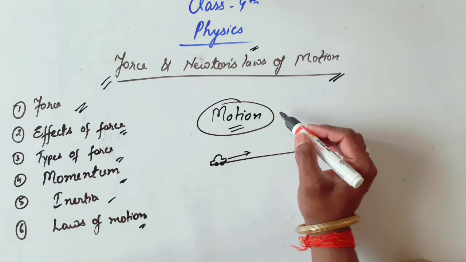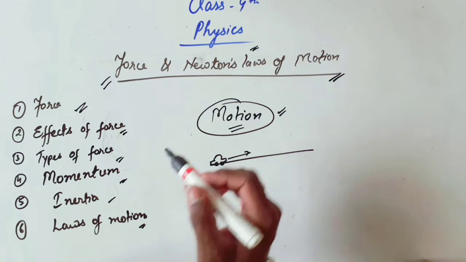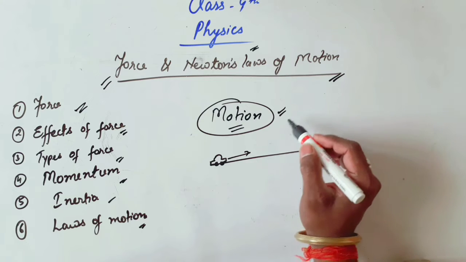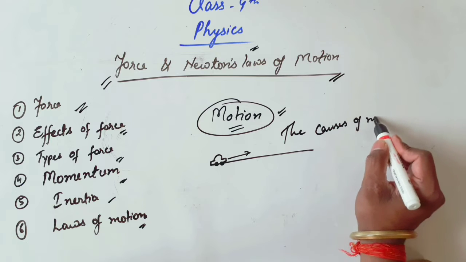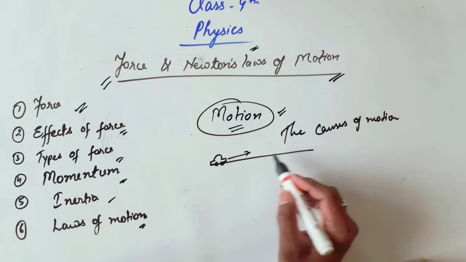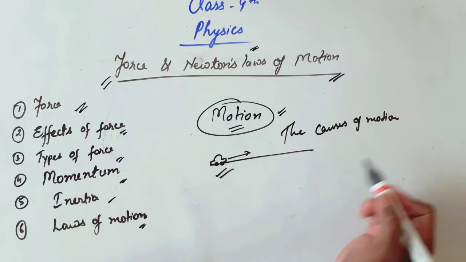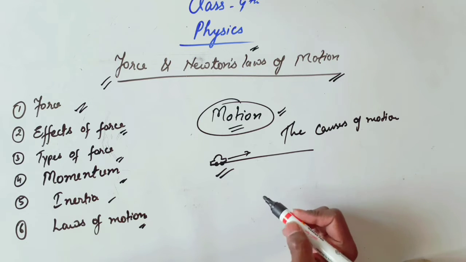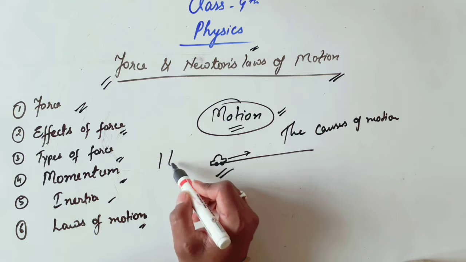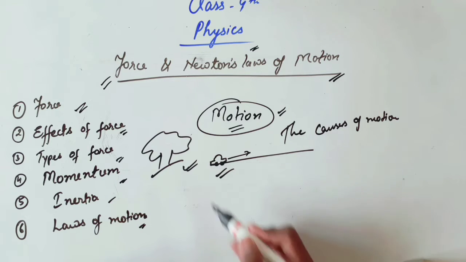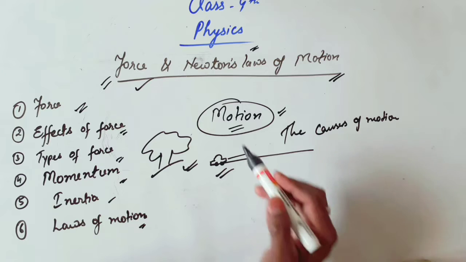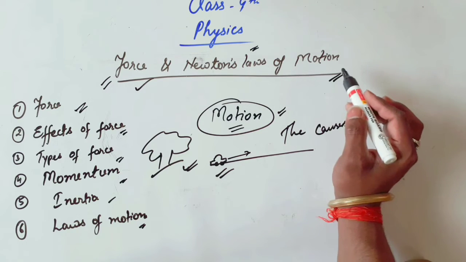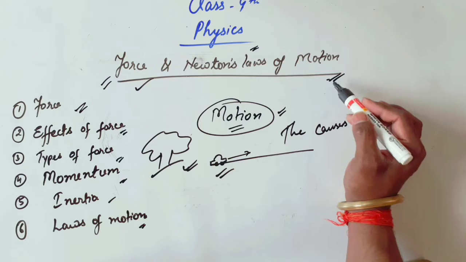So in the previous chapter you have discussed motion, but in this chapter we will discuss the causes of motion. The causes of motion means if a body is moving, then why it is moving, or if a body is stopped, then why it is stopped. A body is at rest, it remains at rest. Why? All these phenomena we will discuss in this chapter, force and Newton's law of motion. Newton has given 3 laws of motion. Those laws will also be discussed in this chapter.